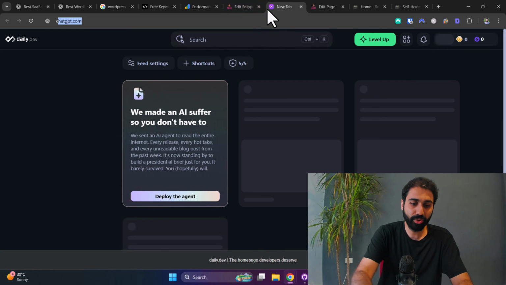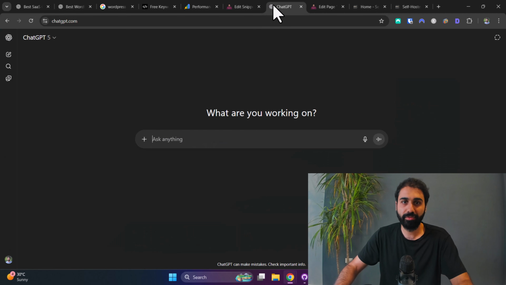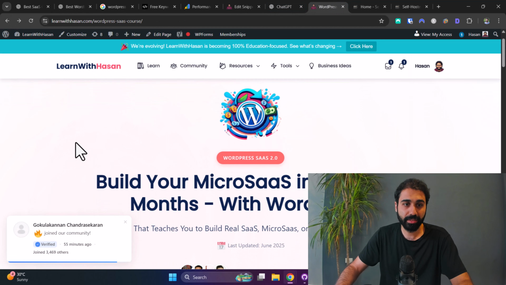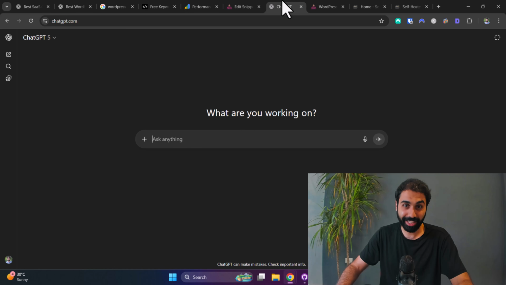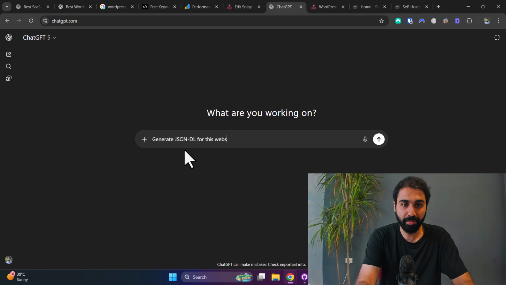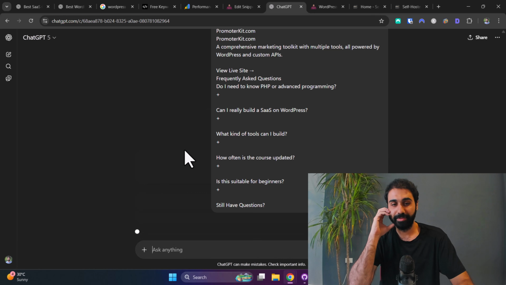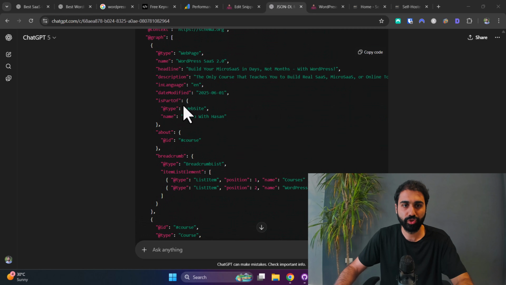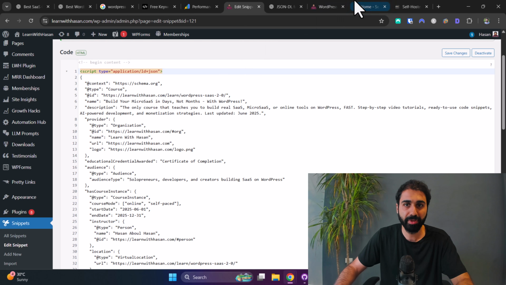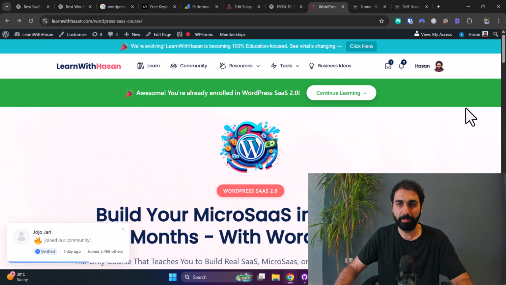Now, an easy way to create this JSON-LD, for example, what I did is I copied the content of this web page, yes, it's that dummy, and asked ChatGPT to generate a JSON-LD for this web page. This is how I created it, and then you will get it. You see, it will generate it and you simply add a snippet and add it to your web page.